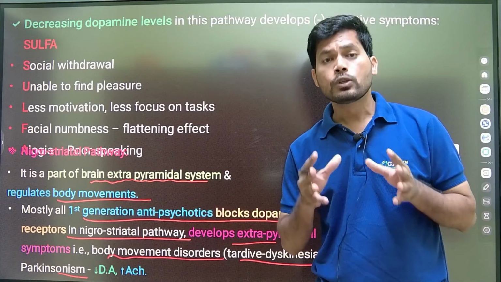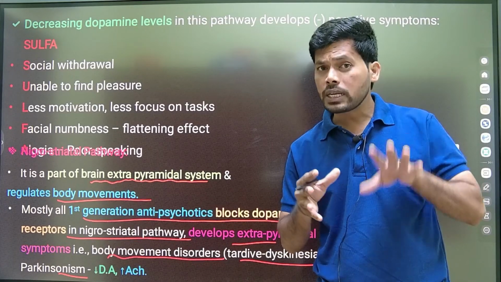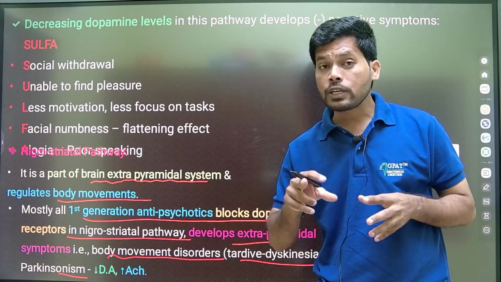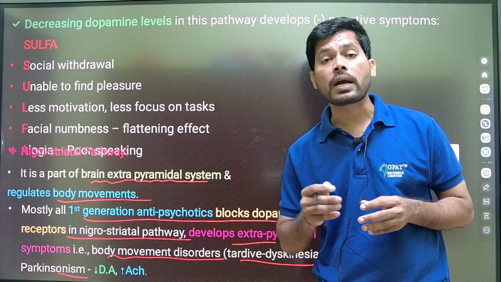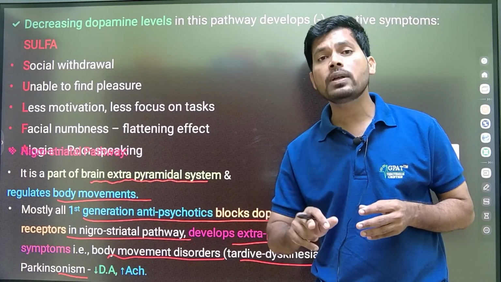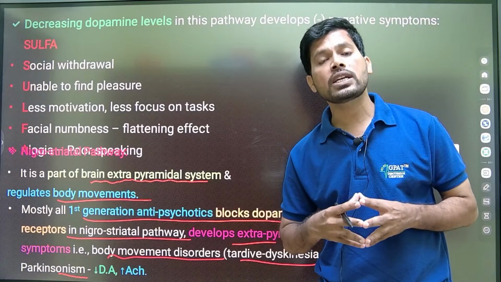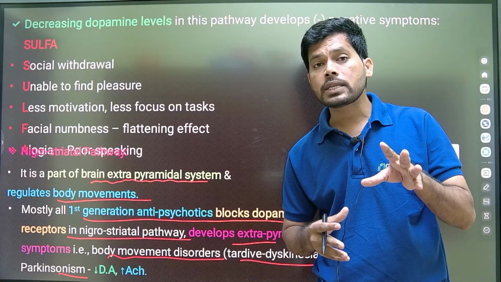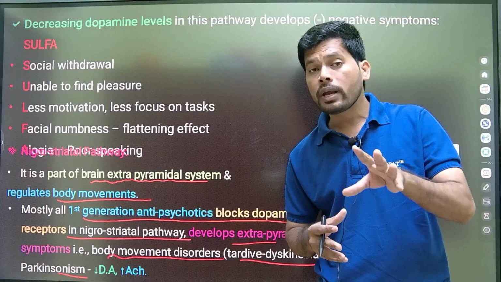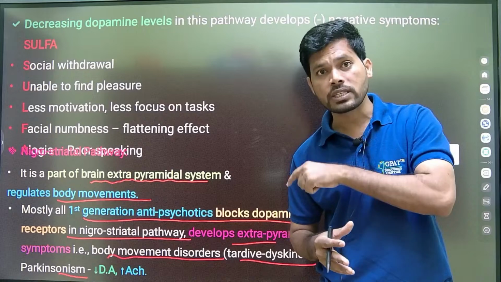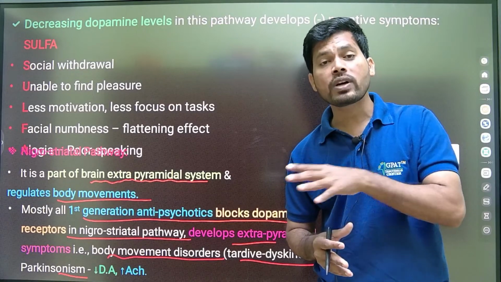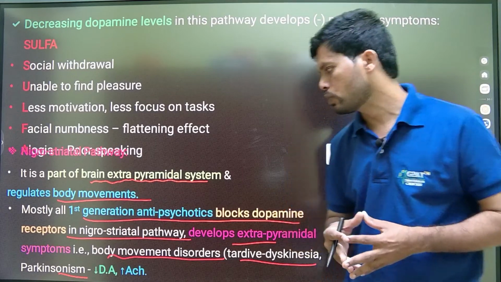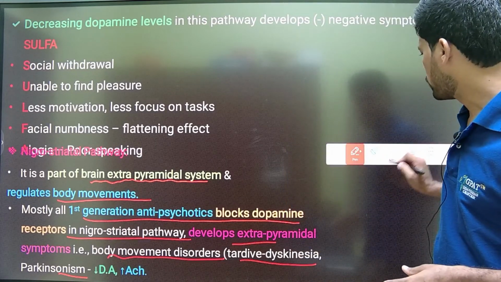Parkinsonism is one of the major drawbacks of first generation antipsychotics, because they block dopamine receptors and dopamine function in this area. So decreasing dopamine function in the nigrostriatal pathway leads to movement disorder, Parkinsonism.